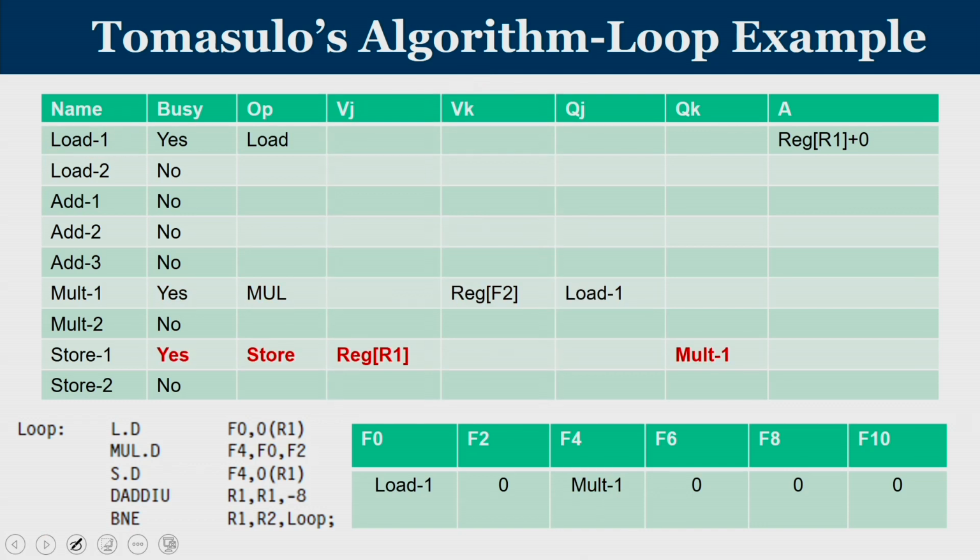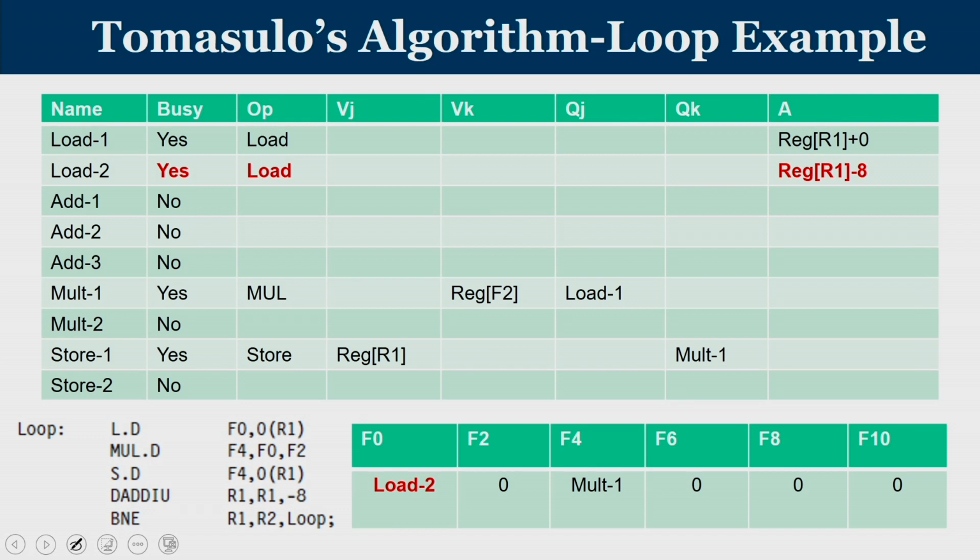Moving further, for a store operation, imagine you have a store unit whose first operand is R1, which is used for computation of an address, and then it is waiting for a value that will be produced by the multiplier unit. This multiplier unit has to produce something, and then it has to be put on the CDB for the store 1 unit. Now, these 2 instructions, the multiplication and the store, are waiting, but we are going for loop unrolling. Since the multiplication operation is going to write the result to F4, the register status indicator of F4 points to the multiplication unit.